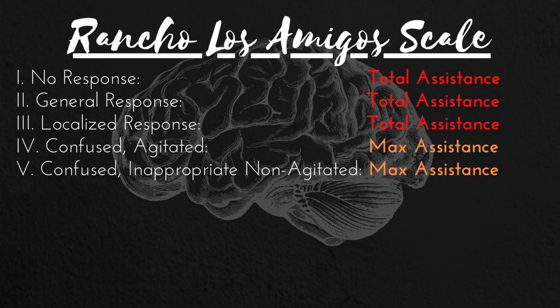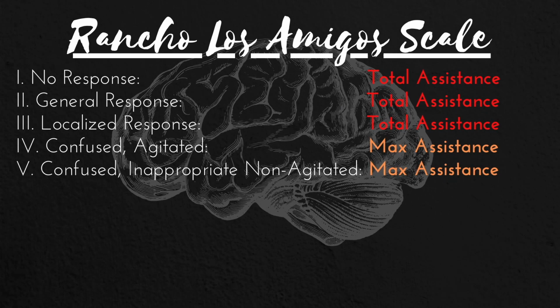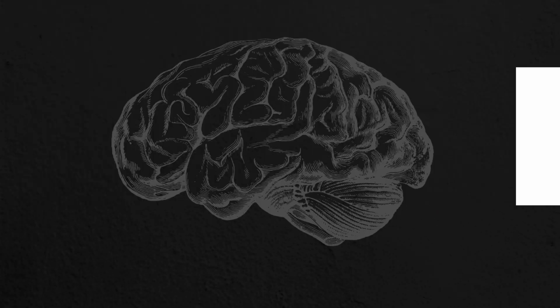Let's move now to level 5, which is called the confused, inappropriate, and non-agitated level. A person at this stage would still require maximal assistance. However, in this level, a person would be more consistent in following and responding to simple commands. Notice the word simple. These are one-step commands that are short and familiar.